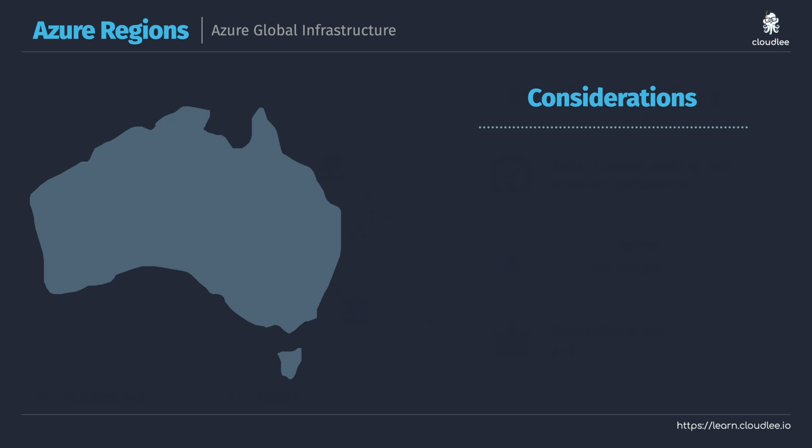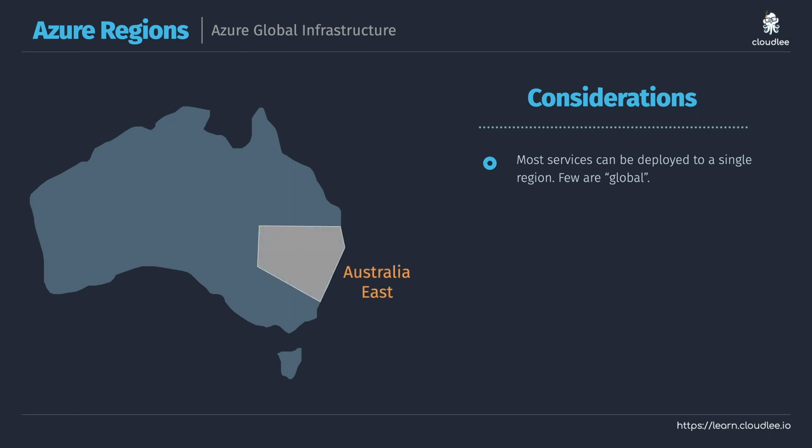Now let's just talk through some important considerations as well. First things first, know that when you deploy a service, something like a virtual machine or a storage account, you're typically going to pick a region to deploy that to. For example, I might deploy a storage account to Australia East. Now, as you become more familiar with Azure, you'll see that pretty much everything that you deploy has to be deployed to a region.